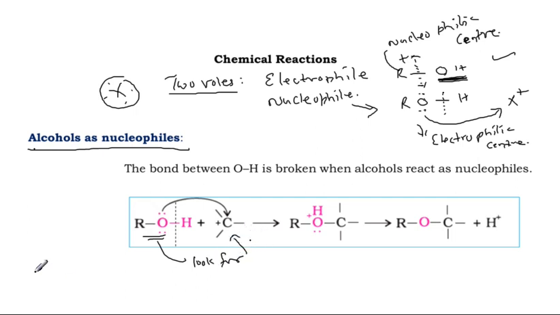This part looks for an electrophile, and the positive charge is the electrophilic center. Look here, R plus is the electrophilic center. So what is C plus? Carbocation. What is the need of the carbocation? Electrons. The carbocation needs electrons, because a positively charged carbon is nothing but a carbocation.